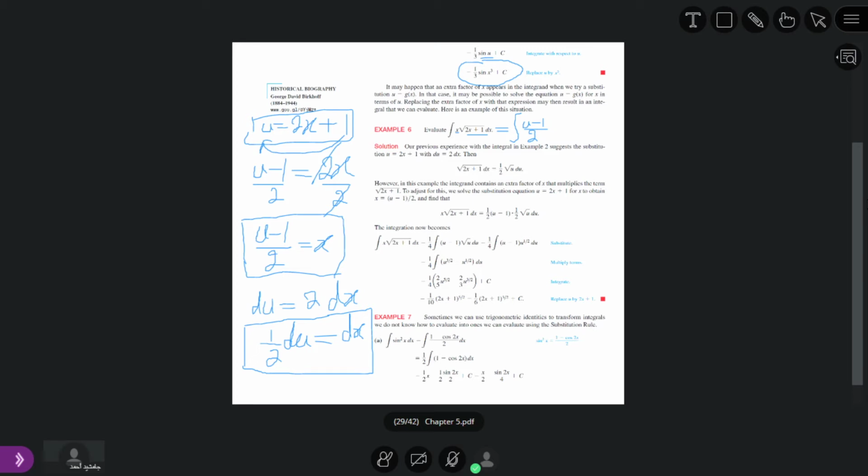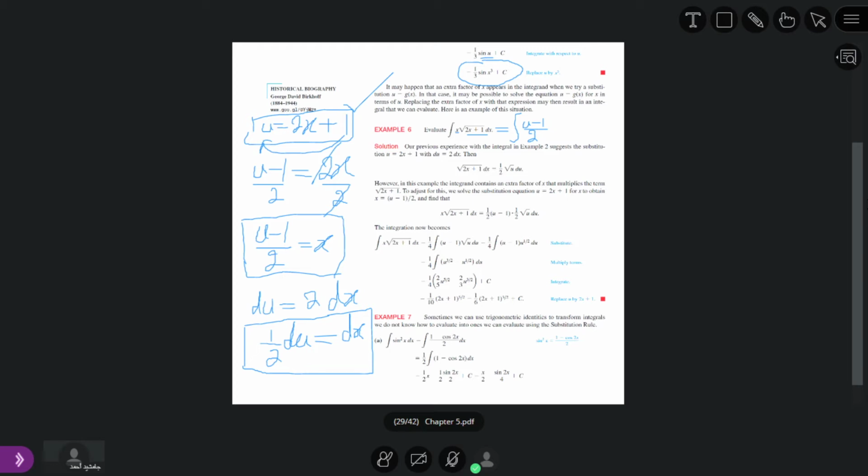Also, what is 2x plus 1 here? 2x plus 1 is equal to u.